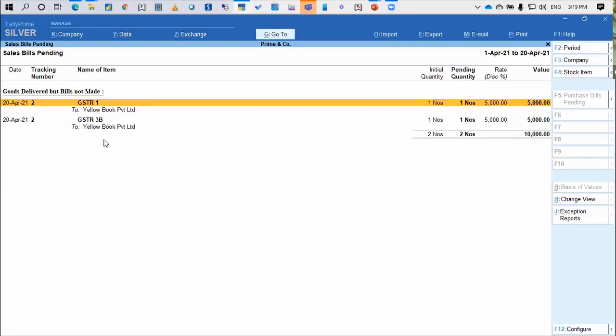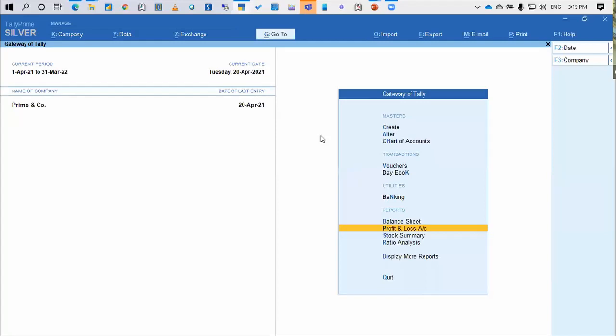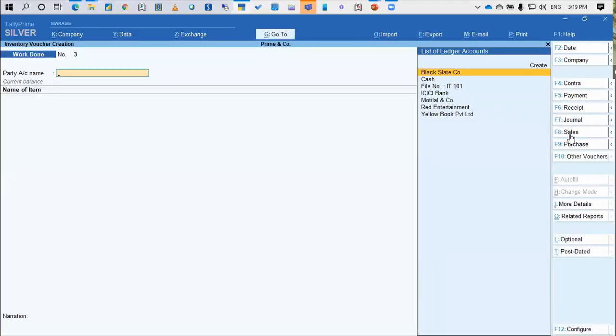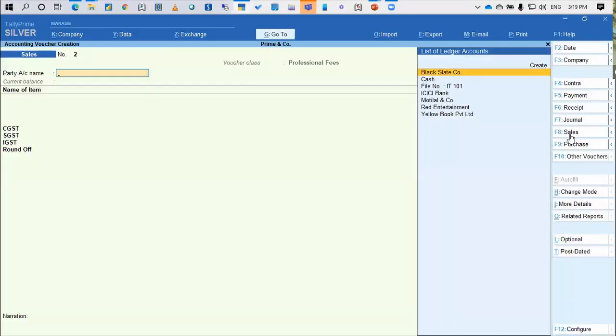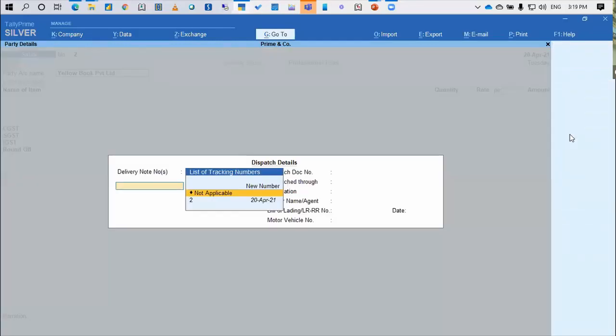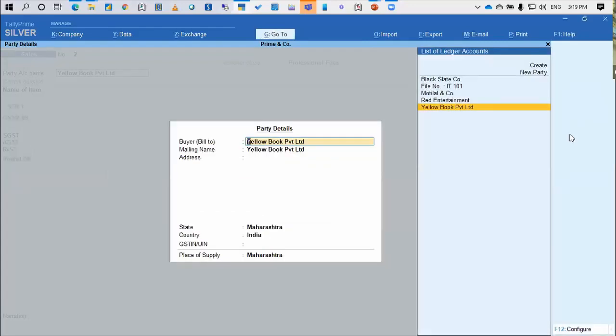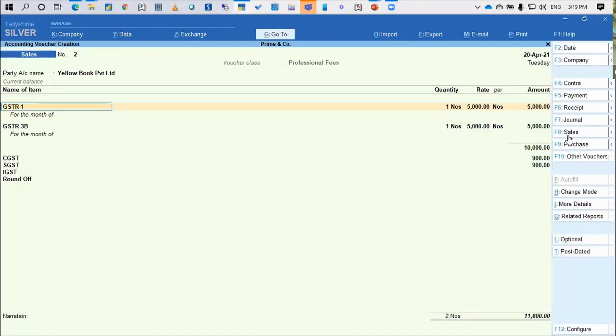Okay, now let's say on 30th April, I want to raise an invoice for this. So I'm again going and passing an invoice entry. So I will say F8 sales, professional fees. I'm saying Yellow Books Private Limited. And if you see, the list of tracking number is there, the work which is done. Now, again, it has come.